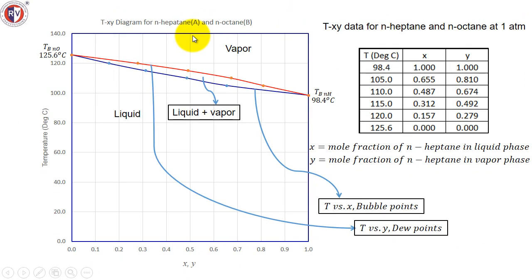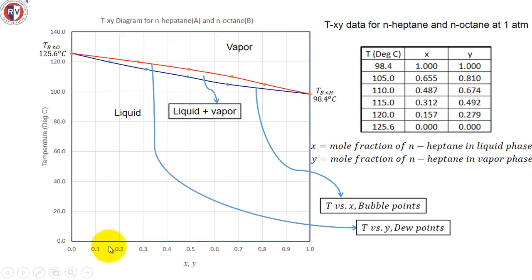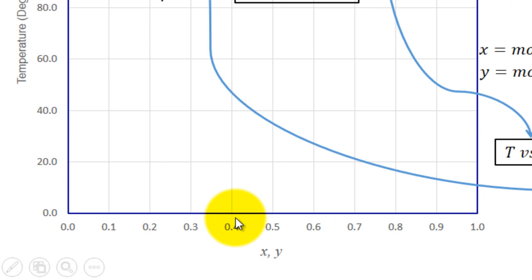Okay. Now when you make the plot of t versus x and t versus y, you will get two curves. This is t versus x and this is t versus y. And as I keep repeating, x is the mole fraction of normal heptane in the liquid phase and y is the mole fraction of normal heptane in the vapor phase, and normal heptane is the more volatile component. Now here x and y are represented. For example, this 0.4 can be a value of x, or it can be a value of y. Whether it is the value of x or y depends upon whether you are referring to the liquid phase or the vapor phase. That also we will see.